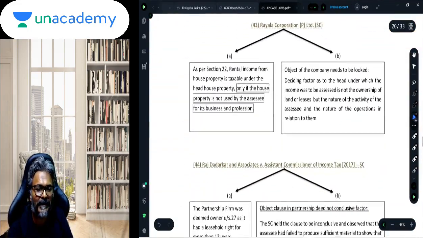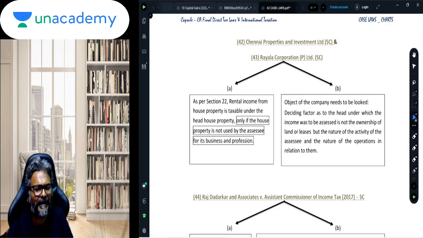So this is what they are trying to say in this case. Raila, I think this is just like your Chennai Properties and Investment Limited. Here in this context, we all know that when the SSC's business is to give property on lease, then the rental income will be chargeable under the head PGBP.